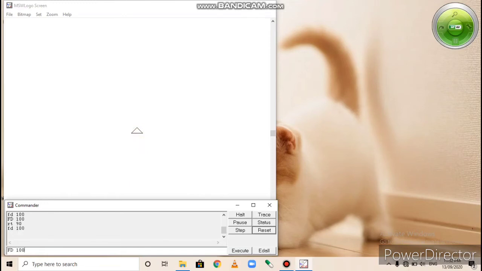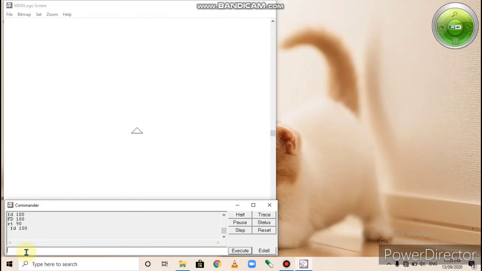When we press FD 100, the turtle will move according to this command. Write RT, and the turtle will move according to this command. The turtle will move according to the command which we have given in the input box.